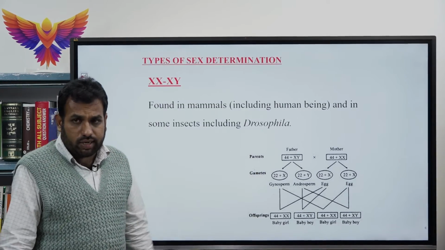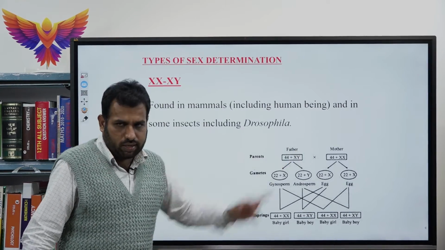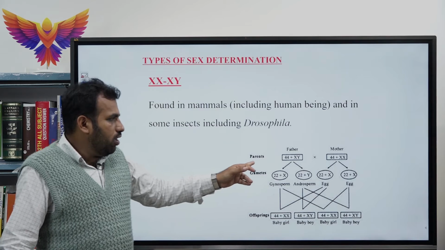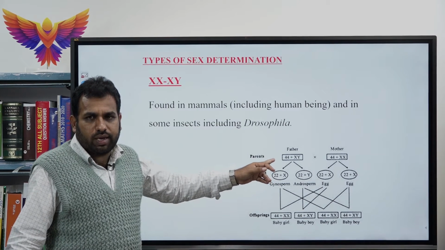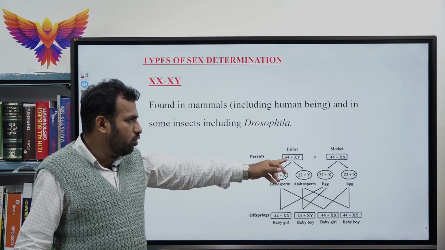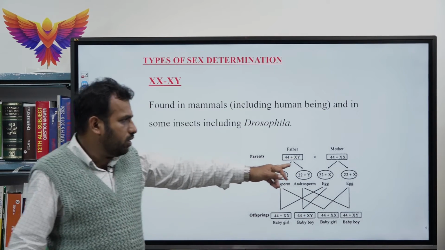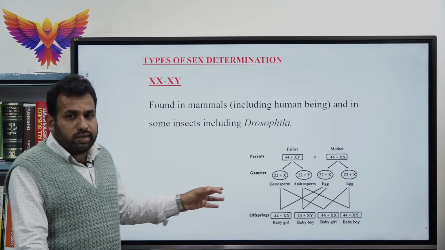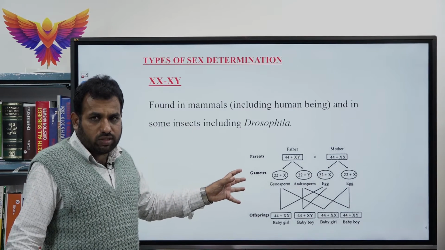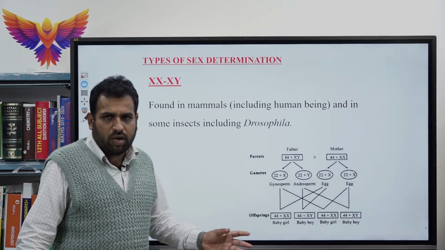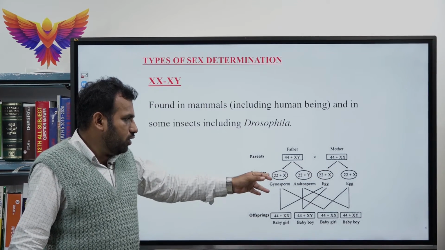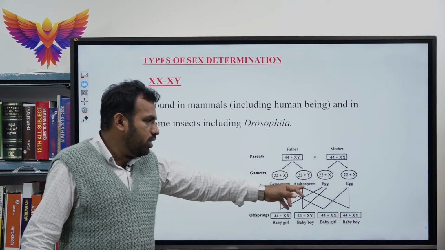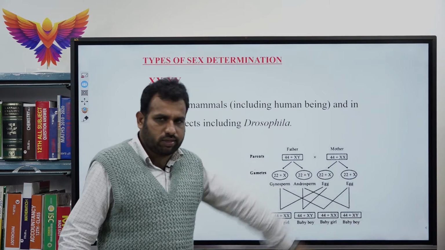As we have listed here, the father and mother. The father as male has 44 autosomes and XY, the mother has 44 autosomes and XX. At the time of fertilization, the gametes will be formed. How will the gametes be formed? 22X, 22Y, 22X, 22X.